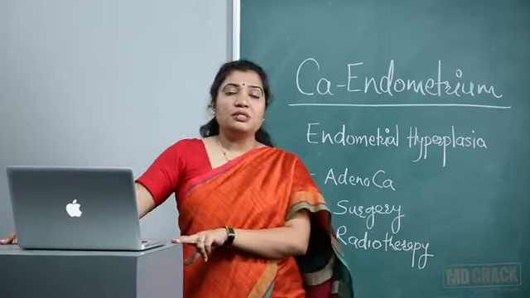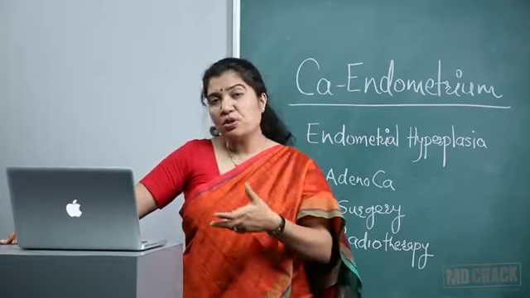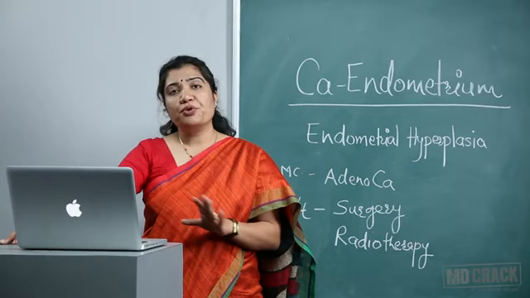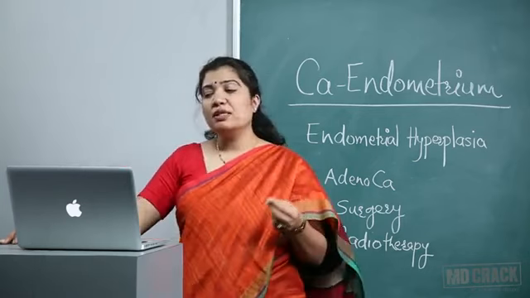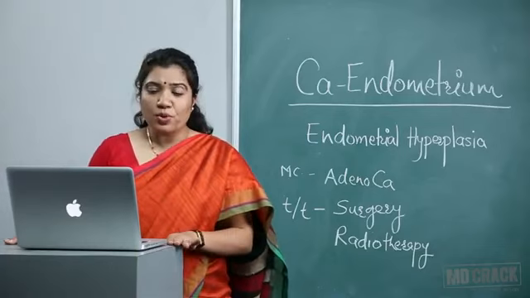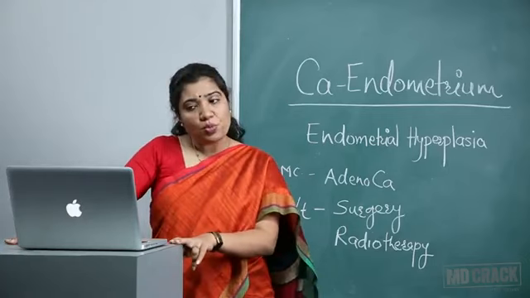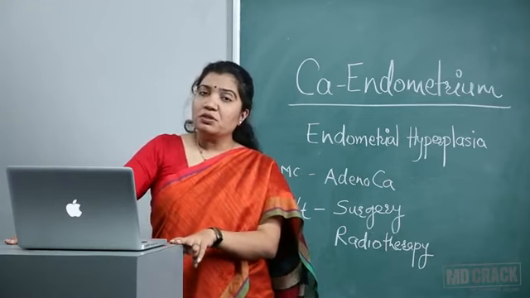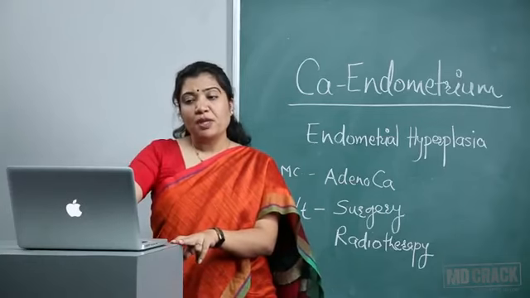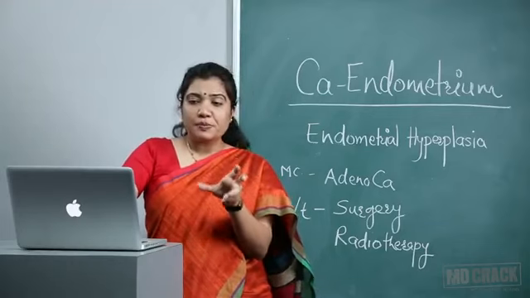Whenever a patient presents to us with postmenopausal bleeding, we have to think of a few causes to rule out other pathologies. The most common cause in the postmenopausal group is endometrial atrophy. The endometrium is atrophied and that is why the bleeding is there, almost 60 to 80% of the time. Endometrial polyp in 10 to 12%, endometrial hyperplasia in 5 to 10%, endometrial carcinoma in 10%, and if the patient is on HRT, there would be history of irregular bleeding postmenopausally. So we have to think of all these causes and investigate further to conclude which cause is present in our patient.